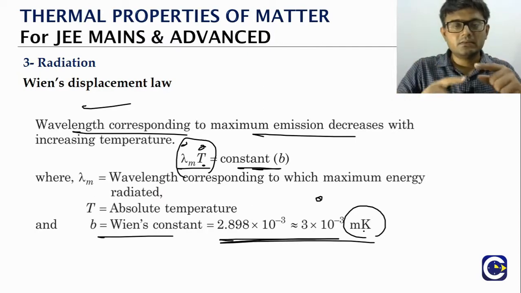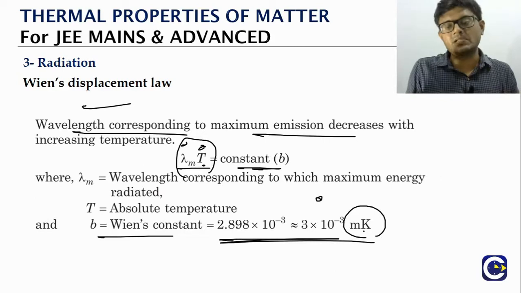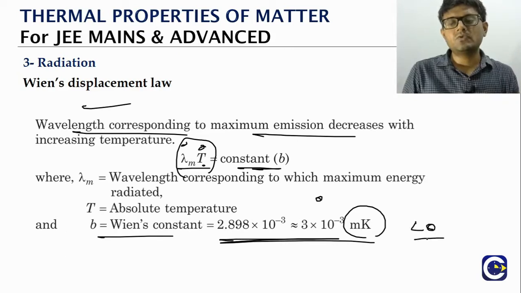So again I am saying Stephen's constant, Wien's constant. Just be careful about the units as well as the dimensional formula. Meter Kelvin means what? Meter means L, Kelvin means theta. That's the dimensional formula for the Wien's constant.